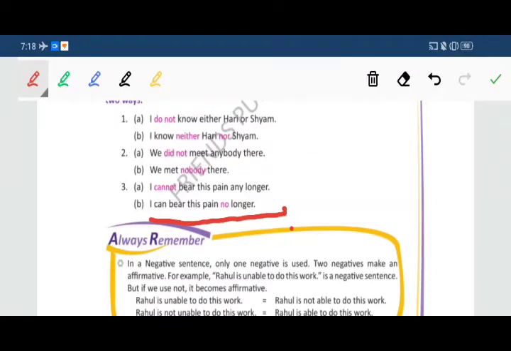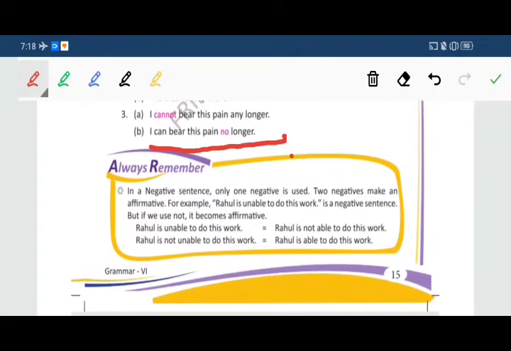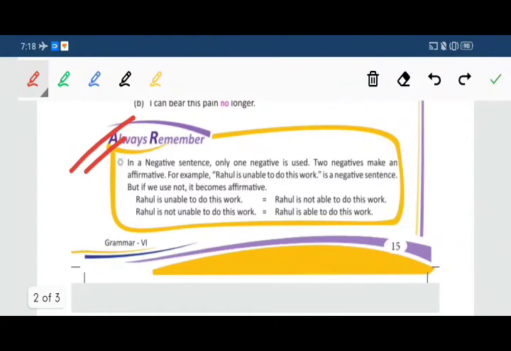Hope you understood now very well about affirmative and negative sentences. Now always remember, in a negative sentence, only one negative is used. Two negatives make an affirmative. For example, Rahul is unable to do this work is a negative sentence.